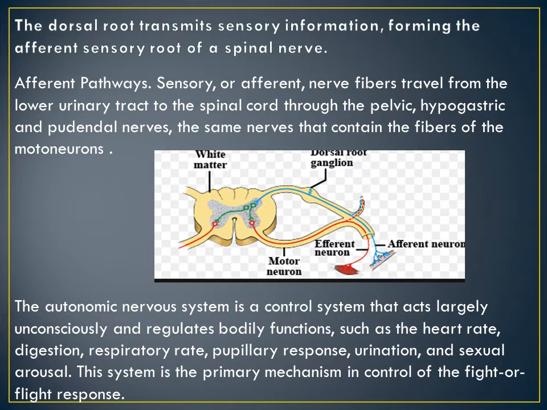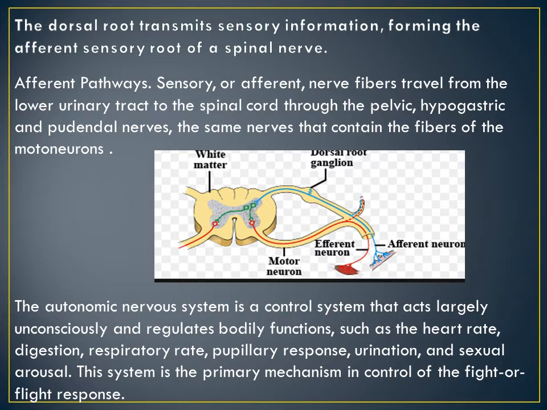Afferent pathway: sensory or afferent nerve fibers travel from the lower urinary tract to the spinal cord through the pelvic, hypogastric, and pudendal nerves, the same nerves that contain the fibers of motor neurons. Understood?